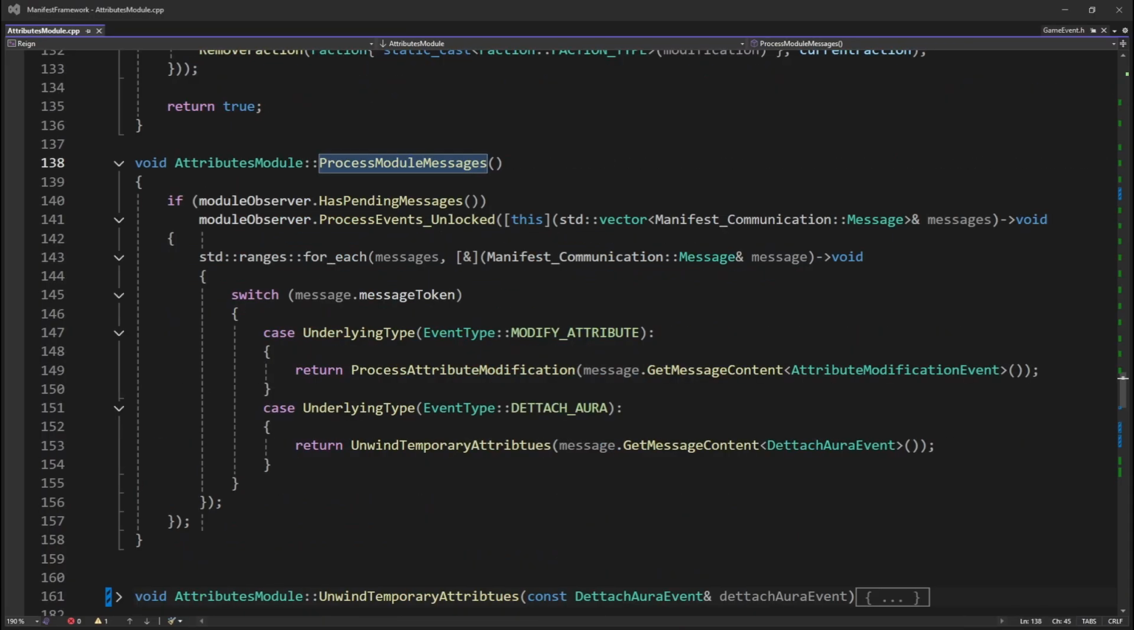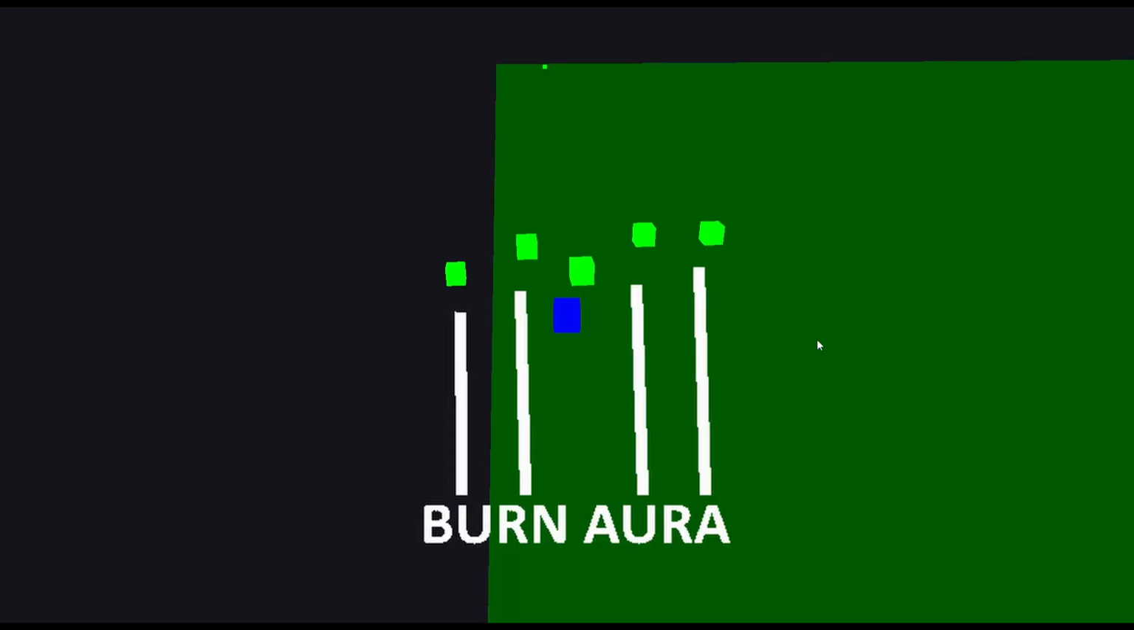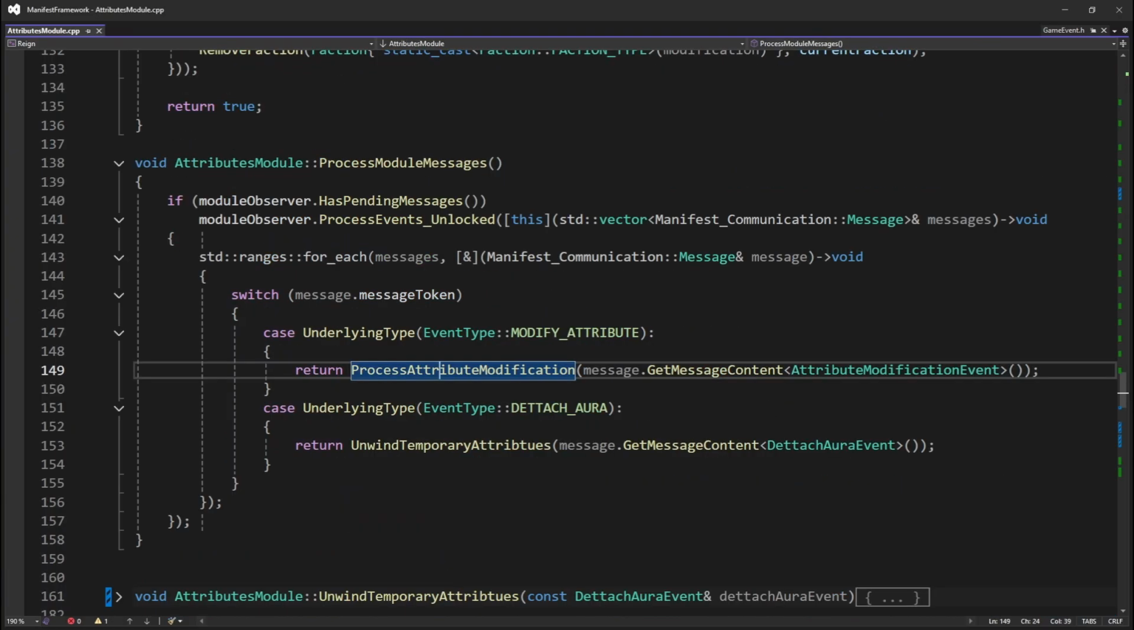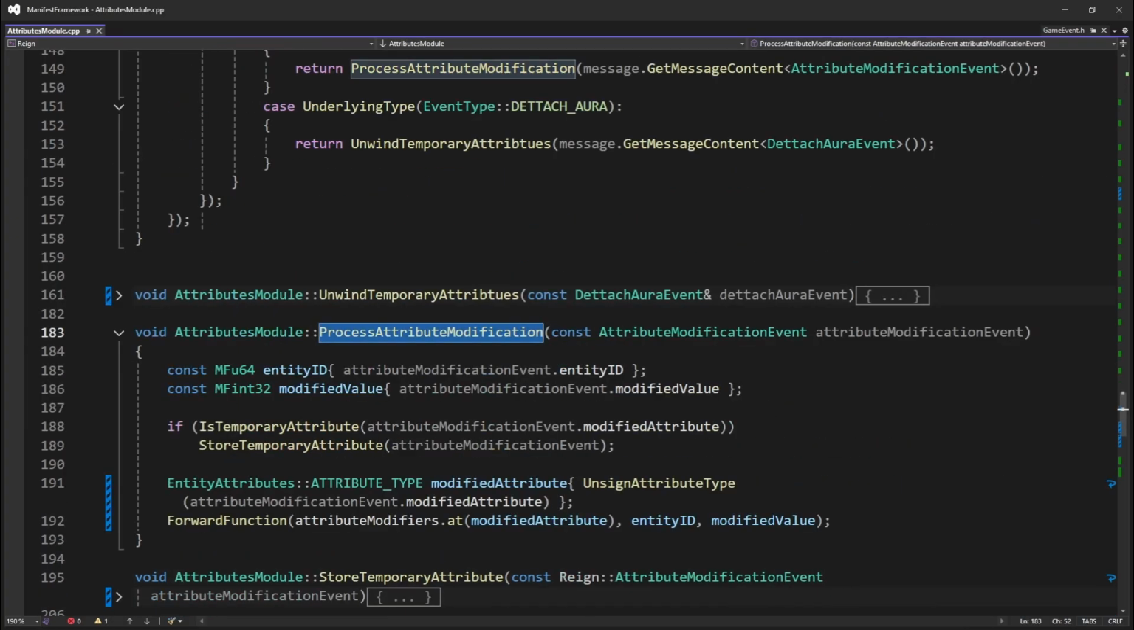Moving on to the attributes module, we'll go ahead and process our messages in a similar fashion to the Aura module. We're going to have two main message types that we're looking for. First is general attribute modification. In our immolate example, when the health attribute modification message is sent, it is sent to the process attribute modification function. First, the attribute modification is checked for persistence. If the modification is temporary, tracking information is stored to allow for unwinding the attributes later.